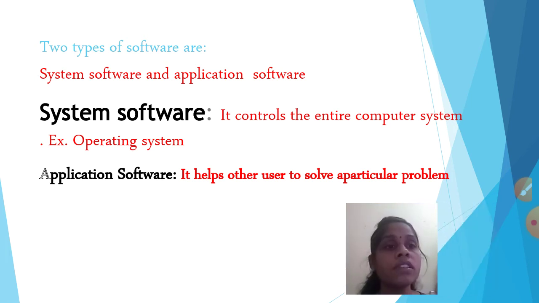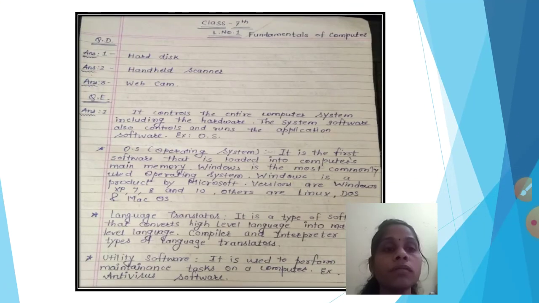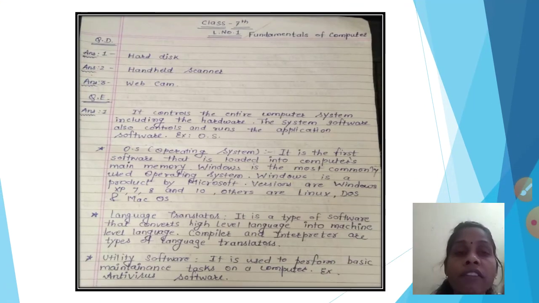Okay, now we will see the question answers of this. See, I will send you the PDF file of this also, tomorrow, today only I will send you. But see how to write the question answers. From question number A, B, C, D, whatever the multiple choice questions are there, if you have any doubt you can ask me. Some things you have to do yourself. Otherwise, solve it yourself.